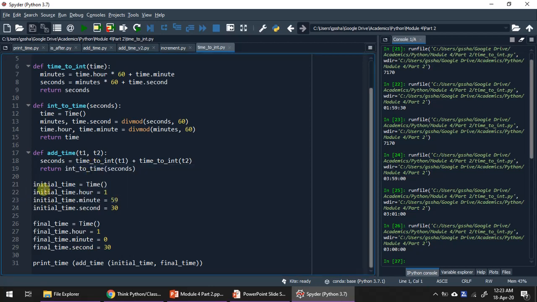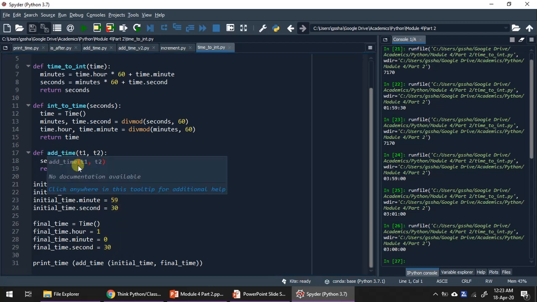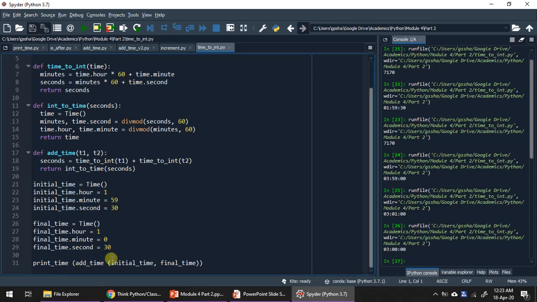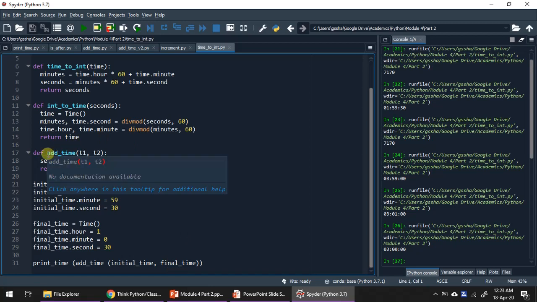In main program we have two time objects. One is the initial time assigned by 1 hour 59 minutes 30 seconds, and the second time object final time assigned by 1 hour 0 minute 30 seconds. Now I am going to call add time by this function, print time of add time followed by initial time and final time. Initial time and final time objects are being passed to this function add time.